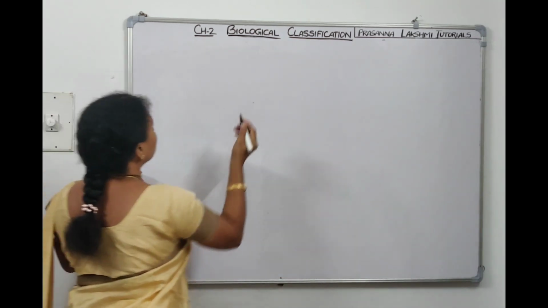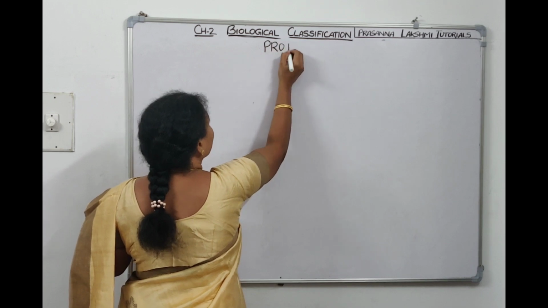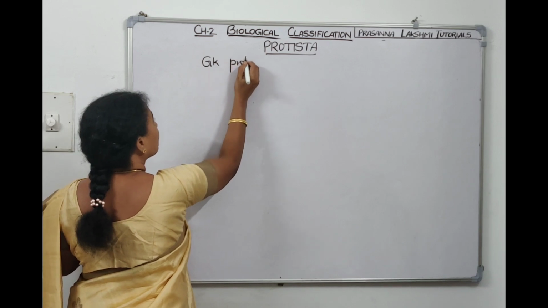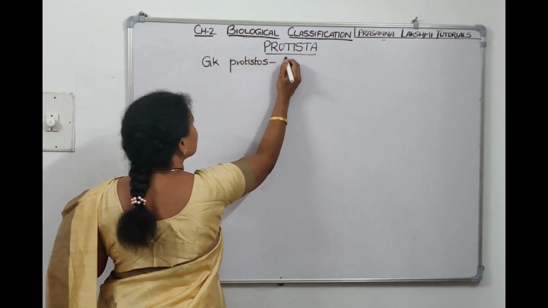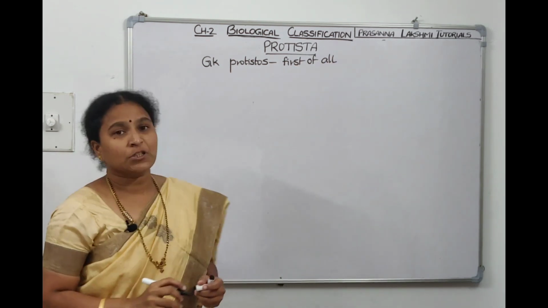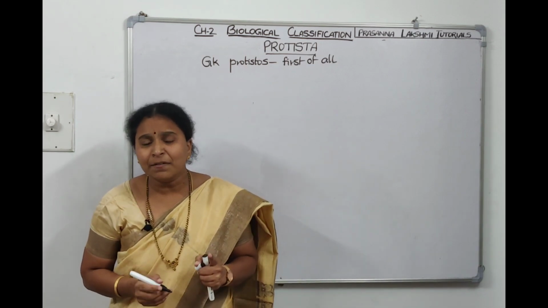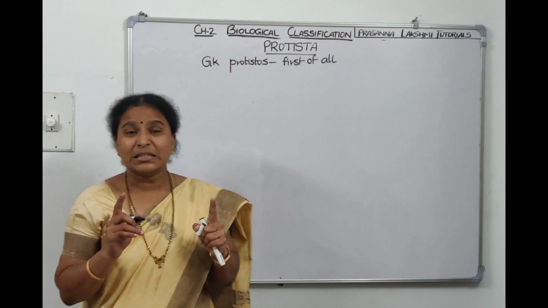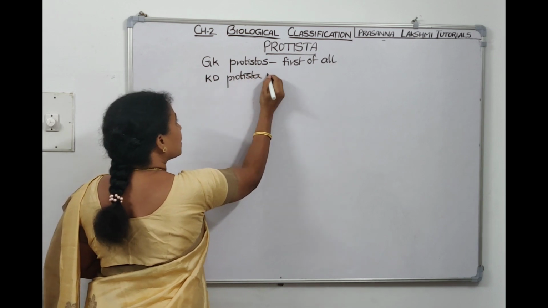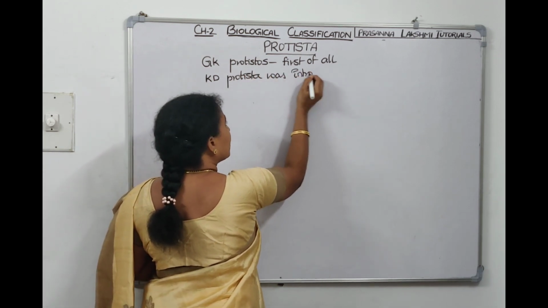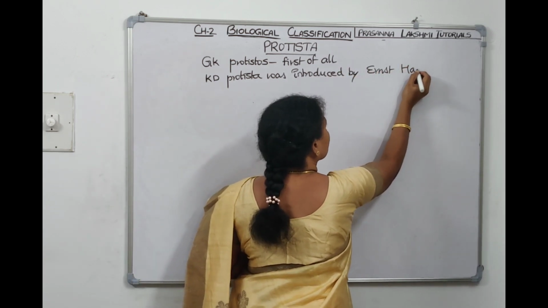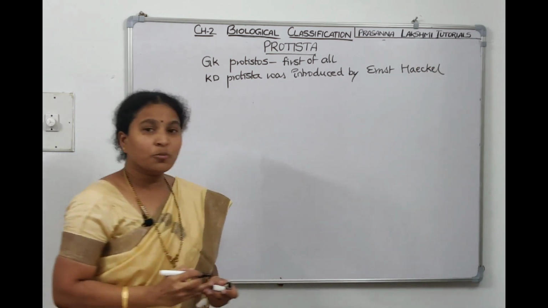So let's go to the kingdom called Protista. The Greek meaning of Protistos means first of all. These are the first formed organisms, and the kingdom Protista was introduced by Ernst Haeckel.